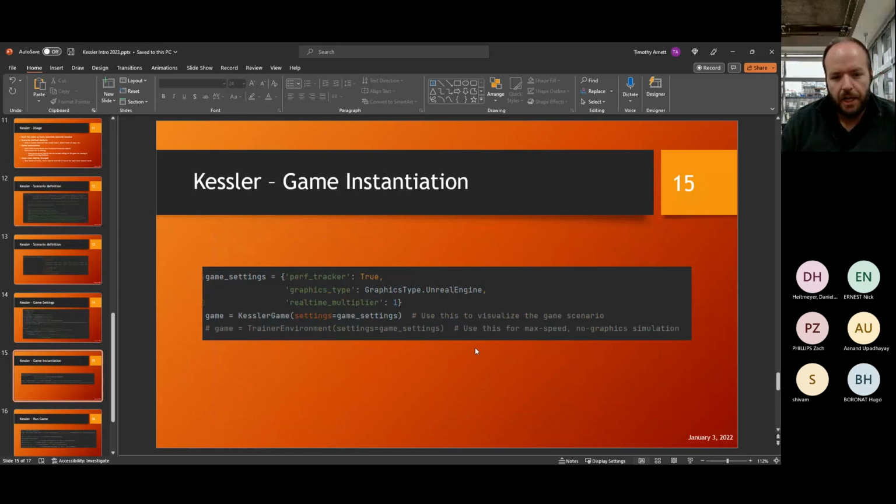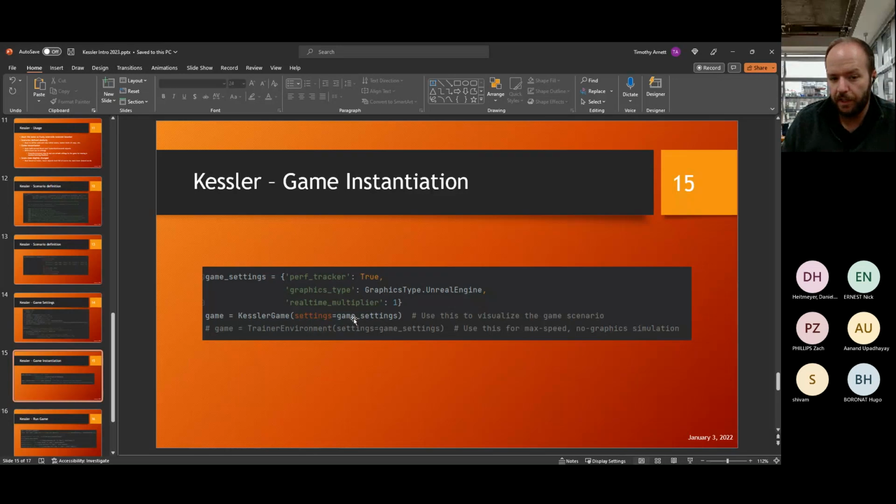And then you can instantiate a game. So you have your game settings. In this case, we're turning on the performance tracker. This just gives you information about what's happening during the game, such that you can do stuff with it outside of it. In this case, we're turning on the Unreal graphics for a graphics type, and we're saying that it's going to be run in real time because the multiplier is just 1, so that's just real time. So those are our settings. We add our scenario. So we're going to instantiate a game by calling Kessler-Game with those settings.